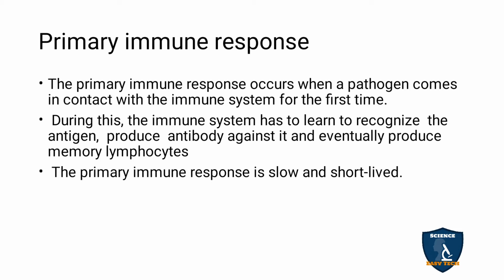For that antigen, the antibody has to be created, and it has to provoke the memory lymphocytes also. It takes some time, 1 or 2 days or even 1 week. So the primary immune response is slow and short-lived.